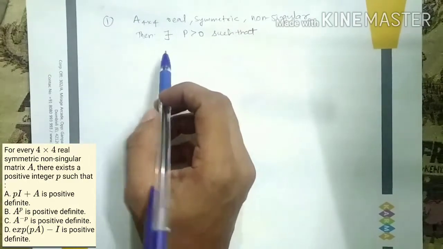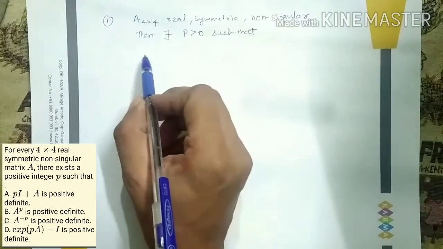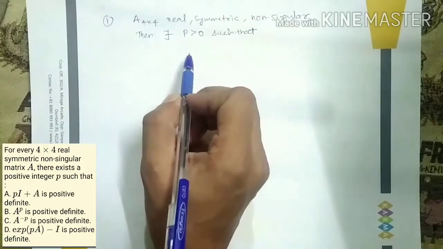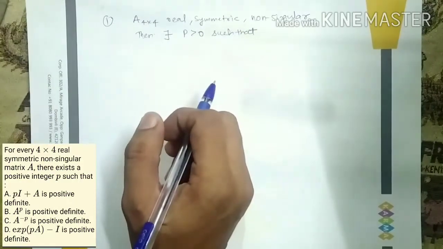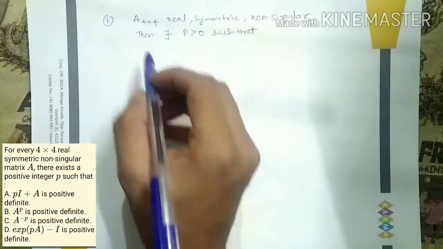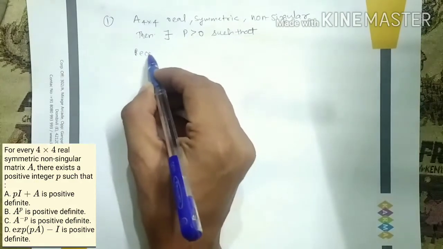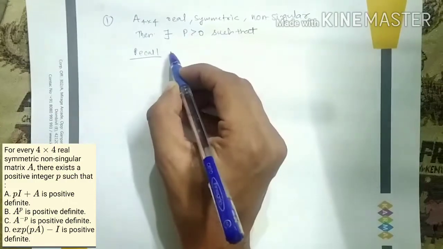So what they are basically asking, they have given four different kinds of matrices. The first option is pI plus A. In all four options they are asking about positive definiteness of the matrix. Let's understand what is positive definite. For that, let me recall some facts and definitions.